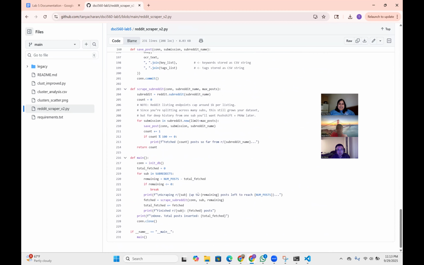And then at the end, the cool thing about our code is that once you hit the 5,000 posts, it does stop, so you're not continually scraping Reddit for more than what you need. And then we saved all of this into a MySQL table.